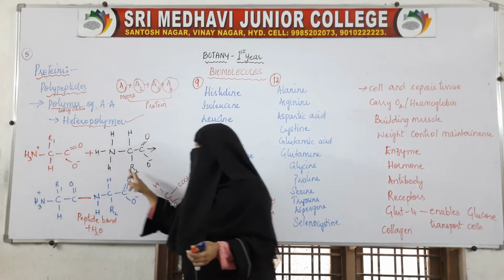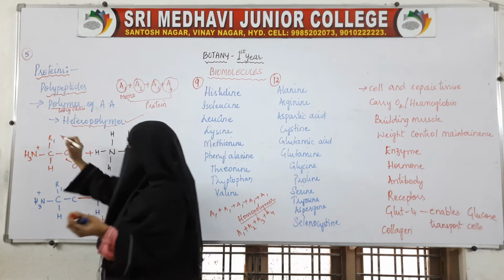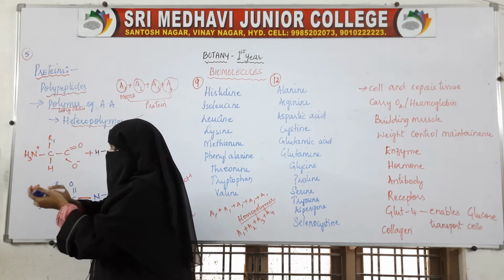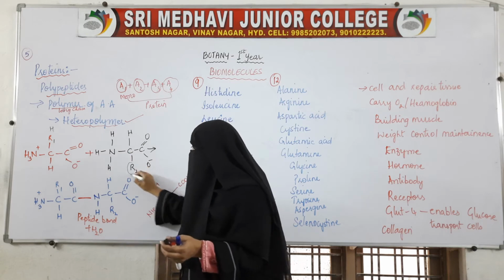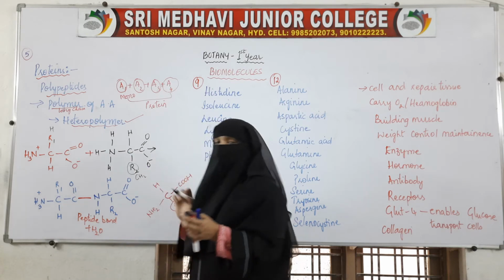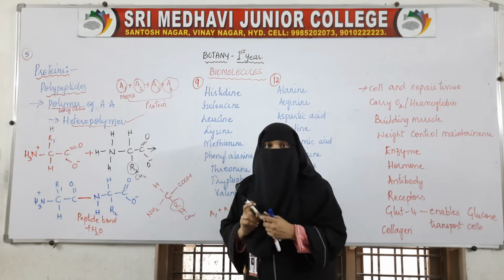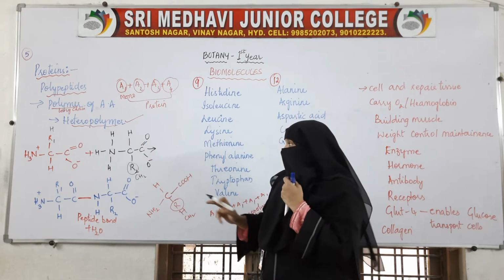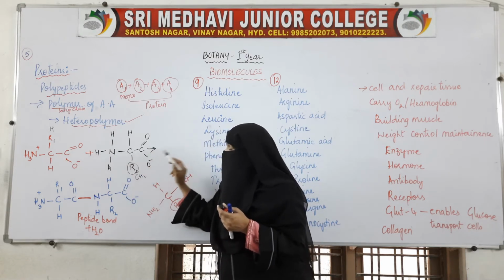We have an R group, here R2 will be there. So if R is H here, R2 will be CH2, because R2 will be different. R2 will not be the same. And this is the carboxylic group, C double bond O.